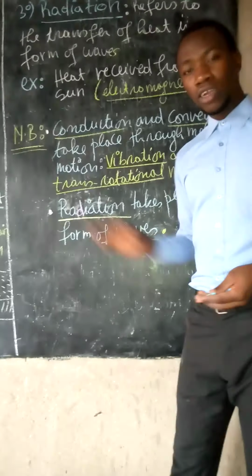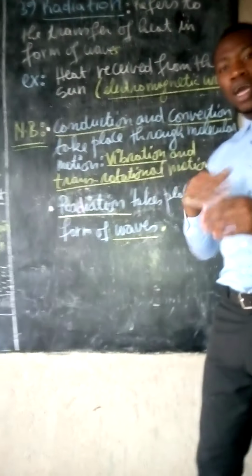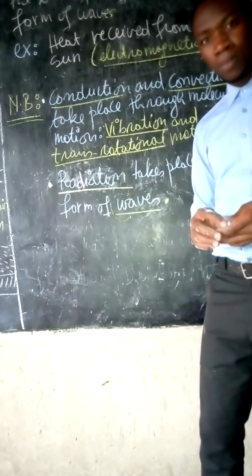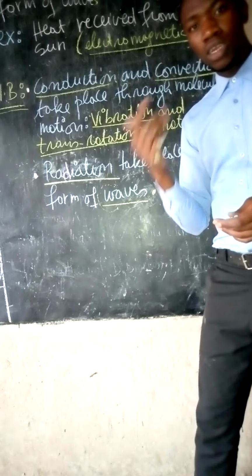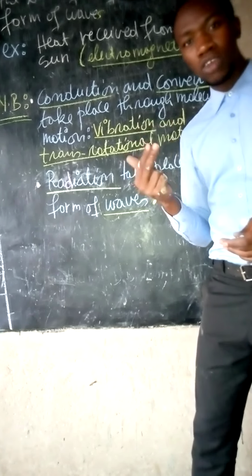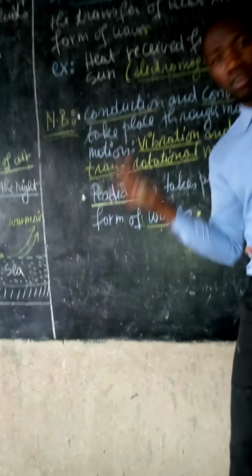The conduction and convection modes result from the motion of molecules. For conduction, the motion is a vibrational motion. For convection, it is a random motion, rotational or translational motion.